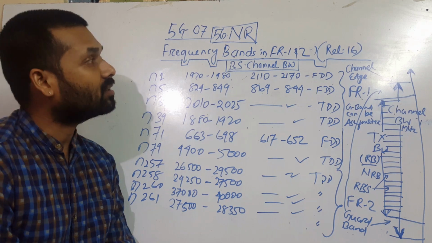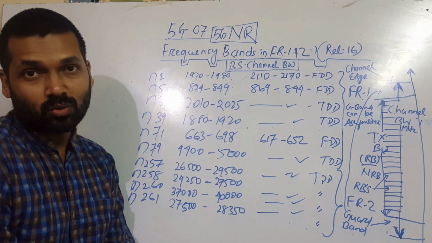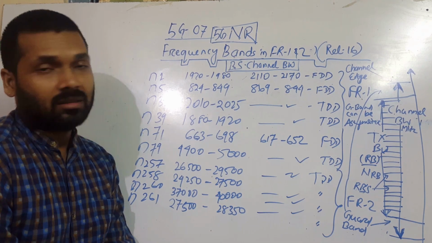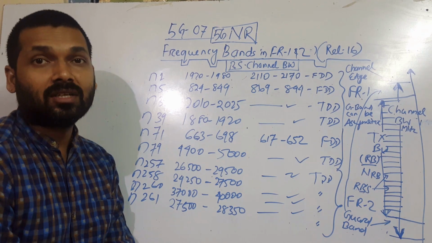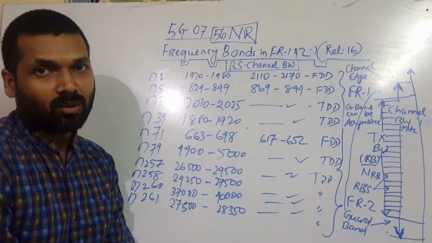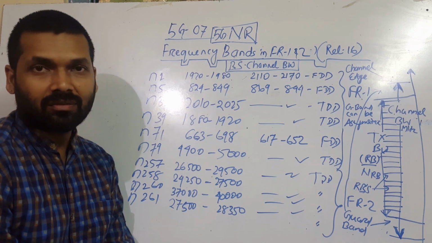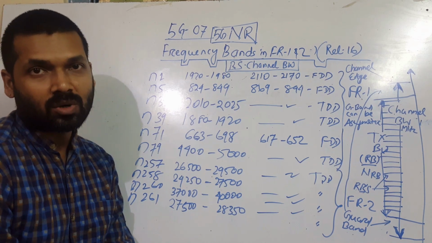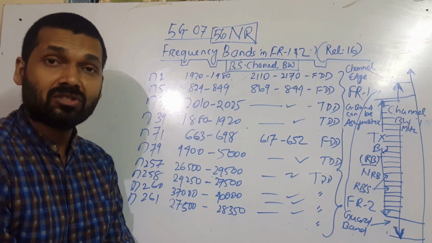Today we are continuing the 5G tutorial and we are going to discuss the 5G NR frequency bands, the uplink and downlink range for both FR1 and FR2. We discussed what FR1 and FR2 are, the frequency ranges.